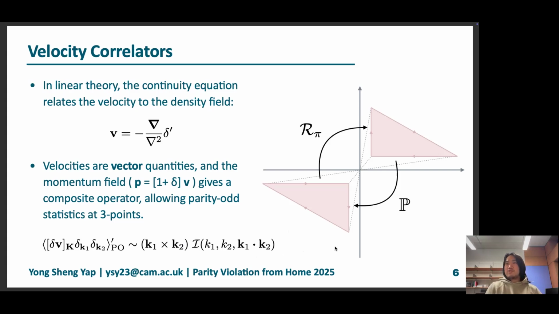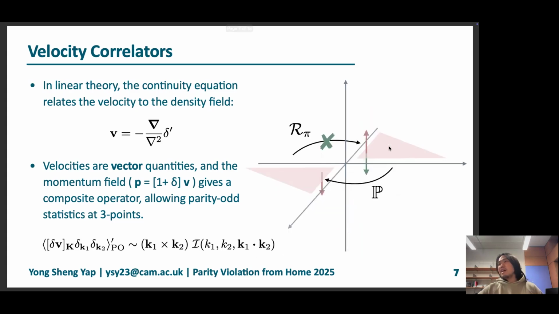Coming back to the visual guide that we had, although a 3-point function maps back to itself after a parity transformation and a rotation, if I now dress this triangle with a vector field on one of its legs, then under parity transformation this vector maps to the opposite of itself, which points down. And this cannot be mapped back to the original triangle, with the vector field also pointing in the same direction, using only rotations. So this is a visual hint and a visual guide that tells you that maybe a momentum-density bispectrum is sensitive to parity violation.